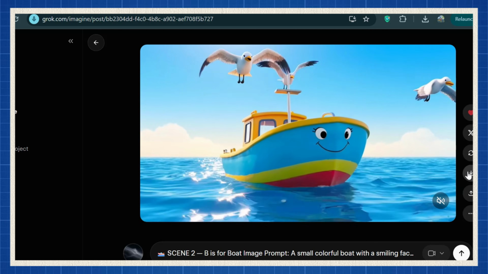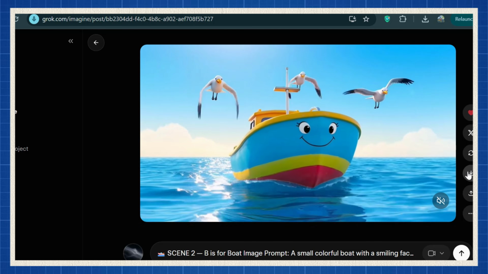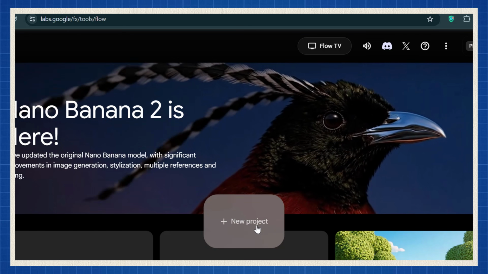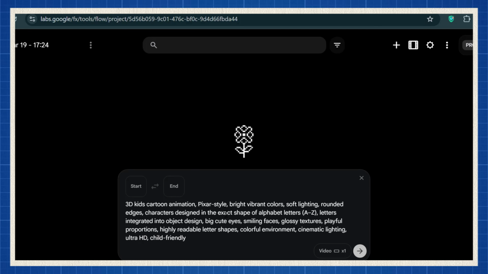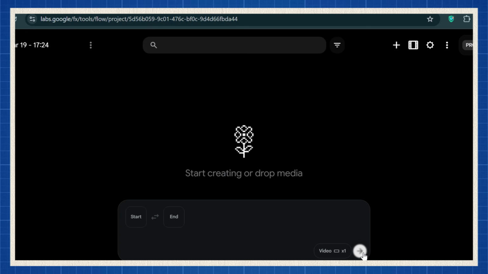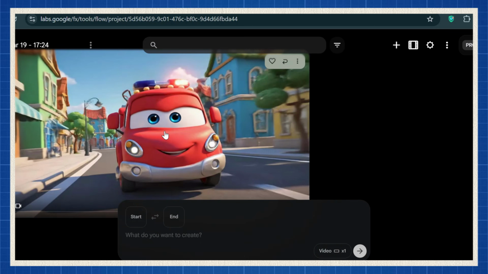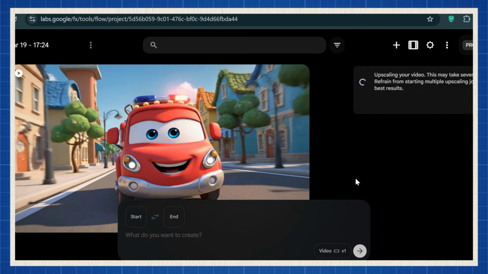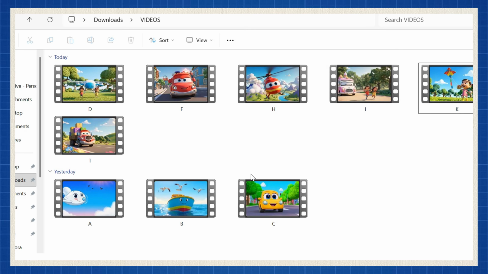Now, if Grok isn't available in your country, no problem, just switch to Flow. Open a new project, paste your character description and scene prompt into Flow, hit generate, and your clip is ready. Repeat this exact process for every single scene until your full video is complete.